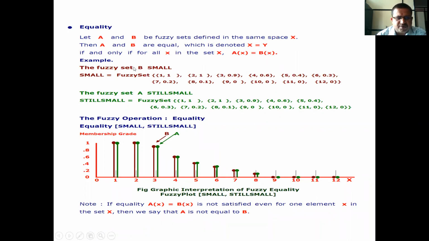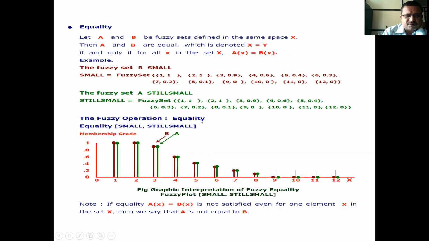Example: the fuzzy set small is equal to the fuzzy set of 1, 1, 2, 1, 3.9, 4.6, 5.4, 6.3, 7.2, 8.1, 9, 0, 10, 0, 11, 0, 12, 0. Therefore, the fuzzy set still small is equal to the fuzzy set of 1, 1, 2, 1, 3.9, 4.6, 5.4, 6.3, 7.2, 8.1, 9, 0, 10, 0, 11, 0, 12, 0.